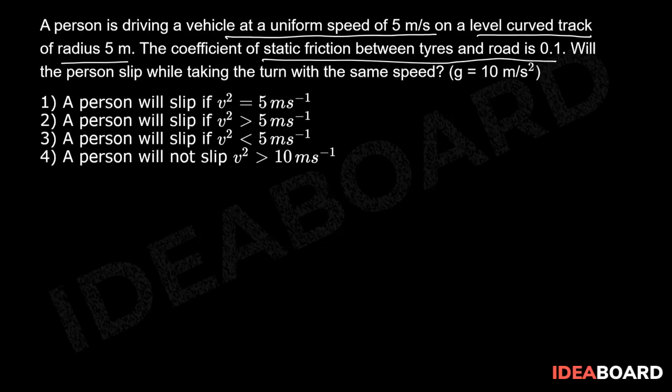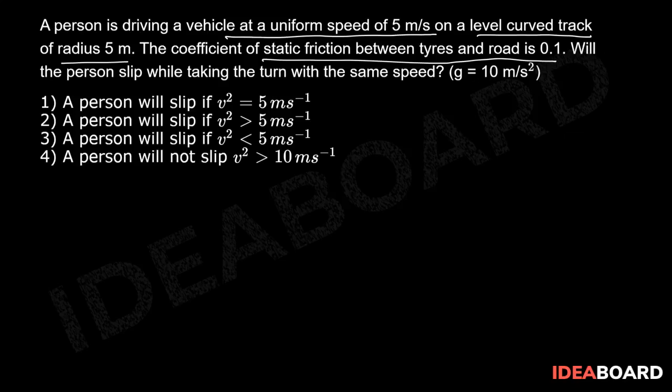For a particle to exhibit a circular motion, there should be a centripetal force acting on the particle. So, as this vehicle is taking a curved path, there should be some centripetal force acting on it.